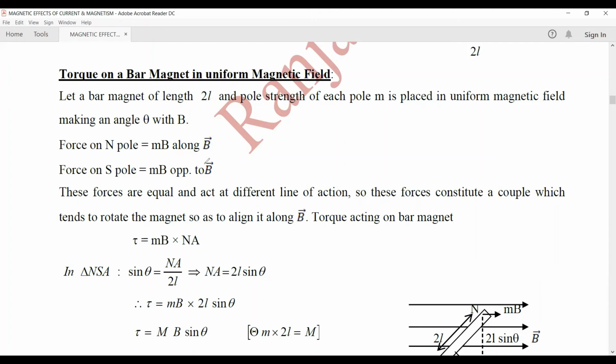So the net force is zero, that is, there is no linear motion of the magnetic dipole, or you may say there is no linear motion of the bar magnet. But this magnetic dipole will try to rotate in the magnetic field. That is, it experiences a torque. So the magnet or the bar magnet or the magnetic dipole experiences a torque when it is placed in uniform magnetic field.